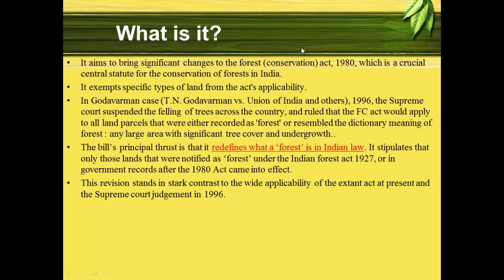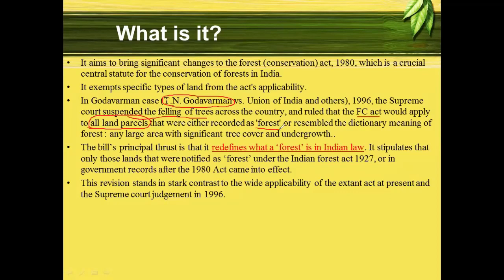Now, you must know about this case, T.N. Godavarman versus Union of India, in which the Supreme Court had suspended the felling of trees across the country, and it also ruled that this Forest Conservation Act would apply to what? All land parcels. This is a very important point, to all land parcels, whether or not it has been recorded as forest or not.